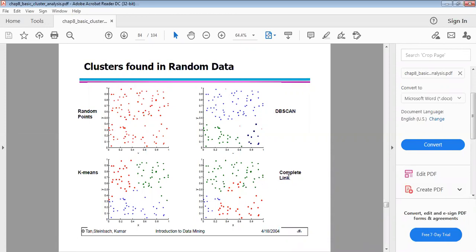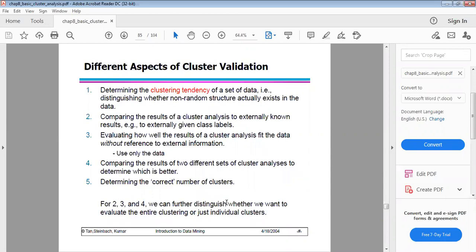Whenever you apply complete link to random data, this is how clusters are found in random data using the complete link algorithm. The green points represent one cluster, with reds and blues as others. These are the clusters found in random data using various algorithms.